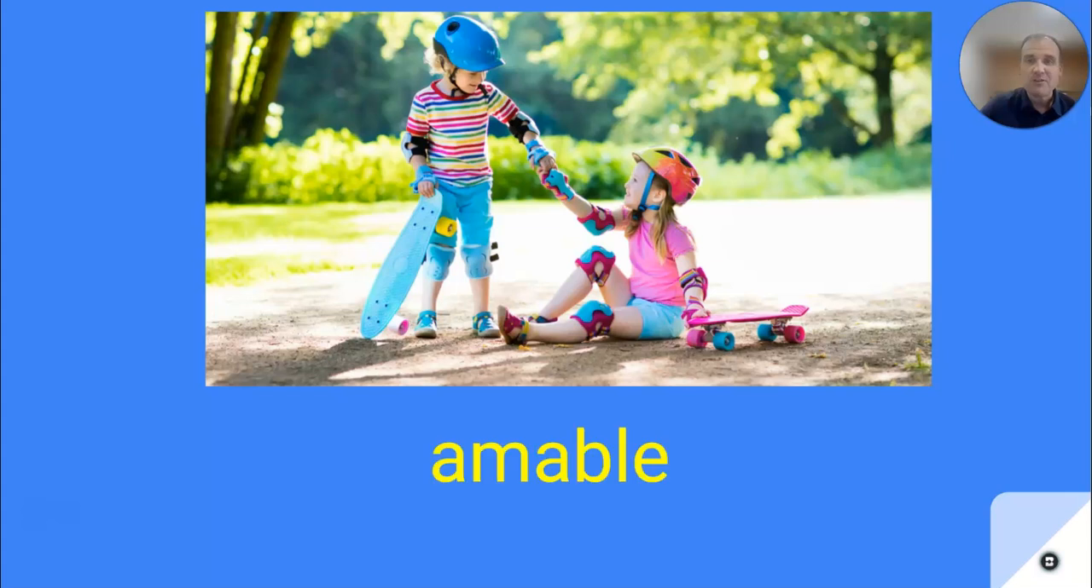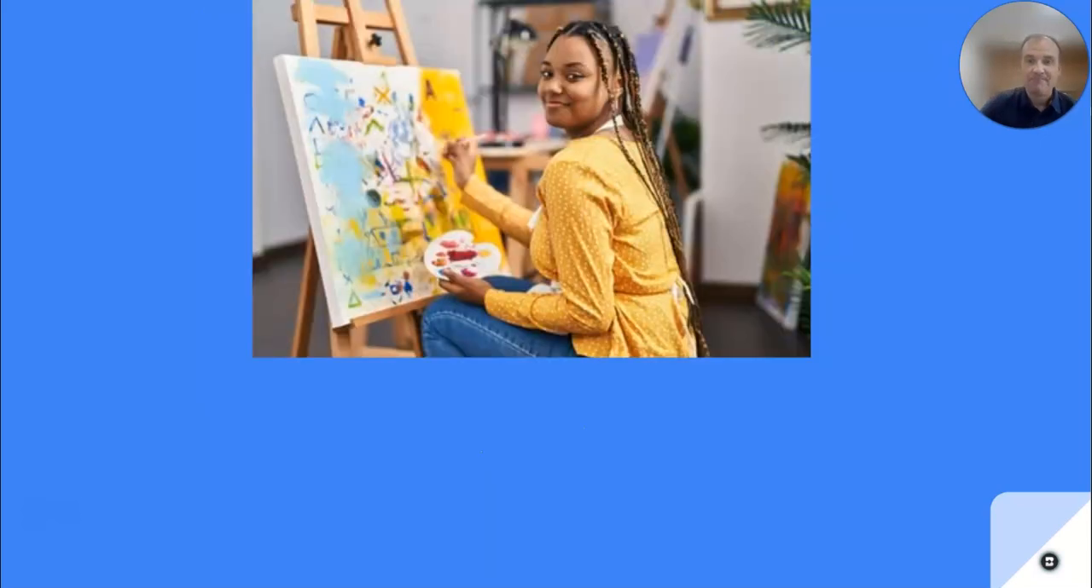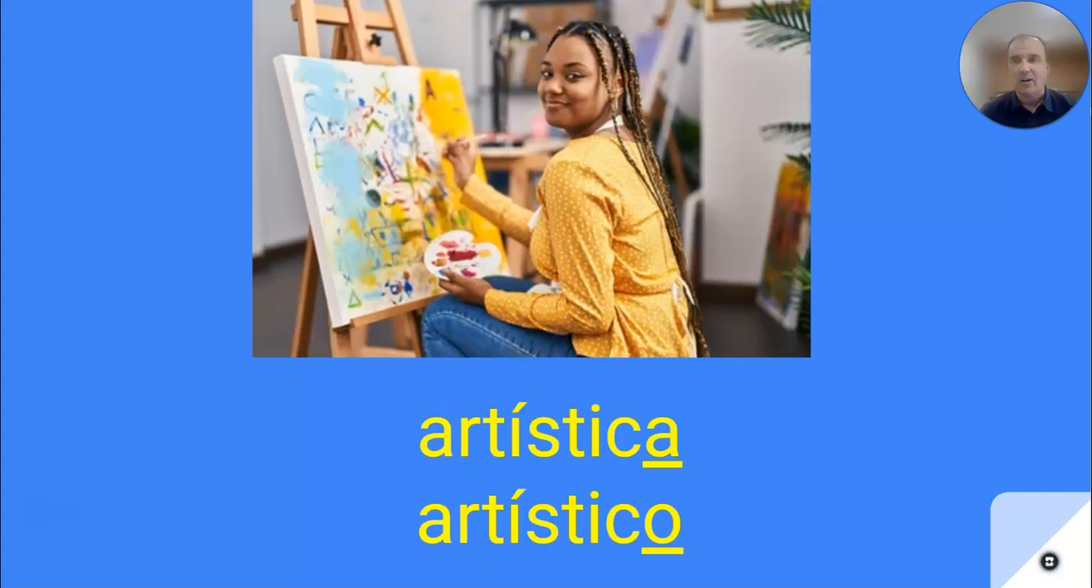So for example, in this first picture, this represents amable because amable means kind. So if we look at this girl, she's helping somebody up. If I were to describe her to somebody else, I would say, ella es amable. She is kind. So I can use a form of ser with this adjective to describe. Right? This one is artística or artístico. Now, we'll come back to the grammar a little bit later, but since we're describing a female, I'm going to say artística. If that picture were of a man who was painting, I would label him as artístico. All right, so again, we'll come back to the grammar a little bit later, but just know that I would say ella es artística since I'm describing a woman.